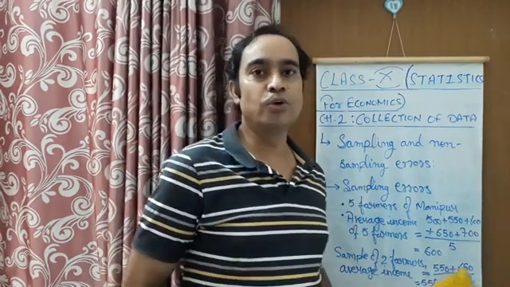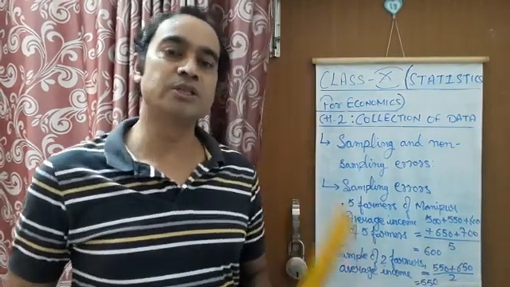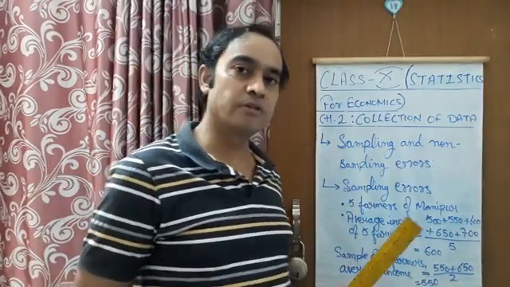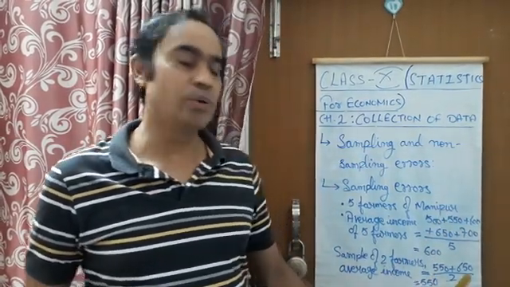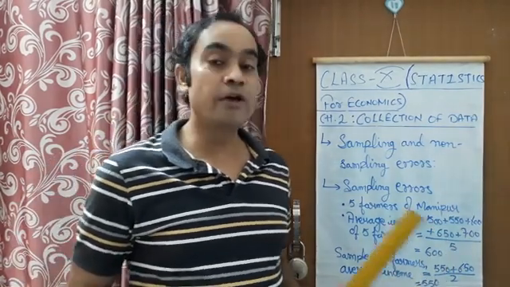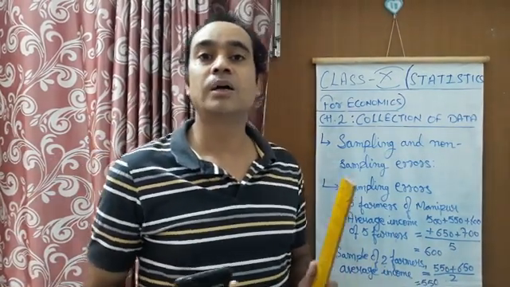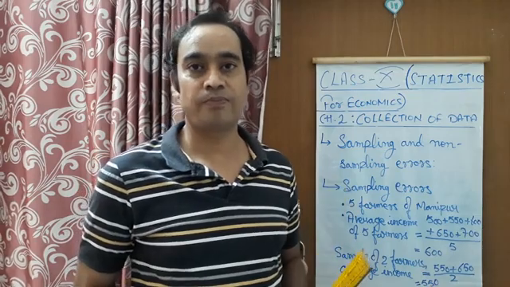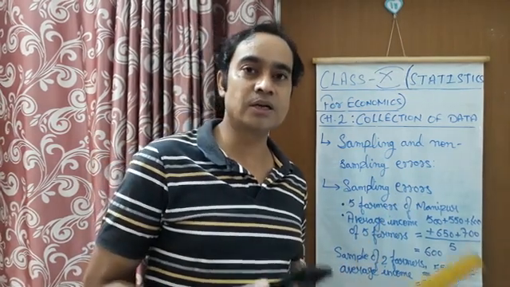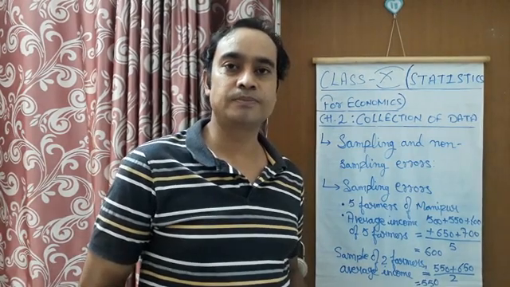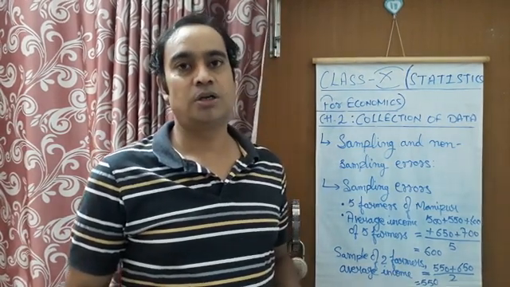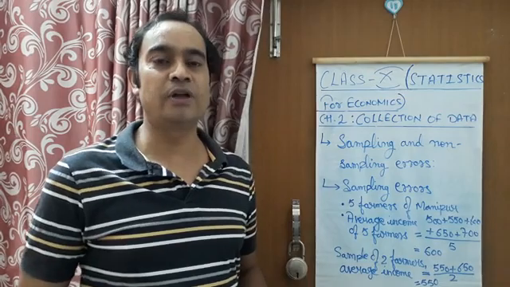But we can reduce this error. There is one method through which we can reduce this sampling error. How can it be done? If I increase the sample population, if I increase the number of people in my sample group, then this type of error will be reduced.